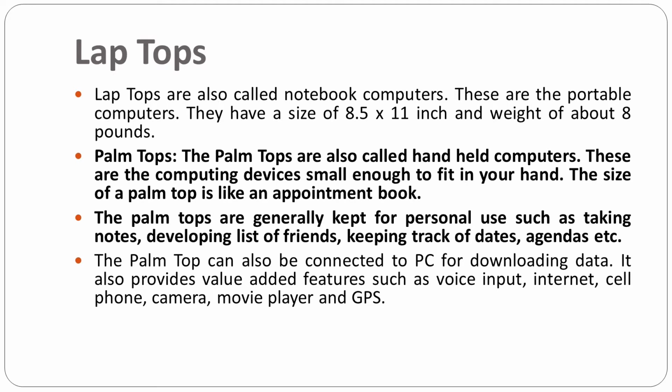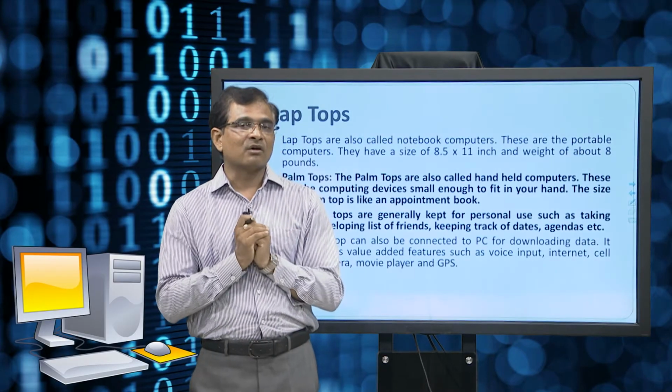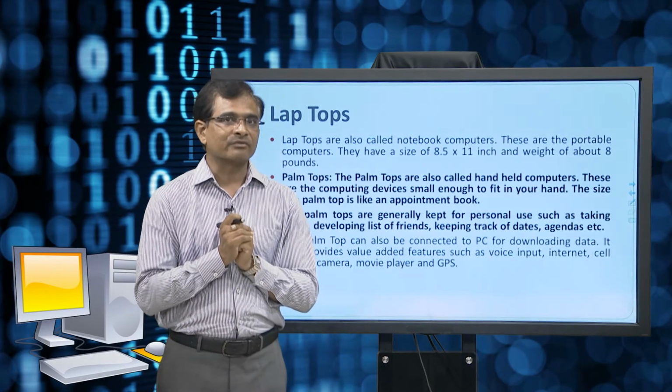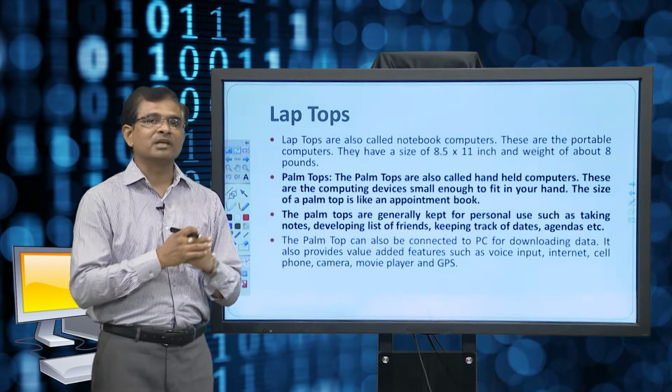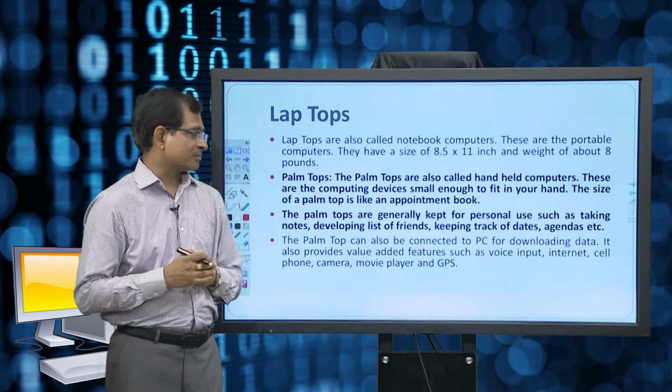The palm tops are generally kept for personal use, such as taking notes, developing a list of friends, keeping track of dates, agendas, etc. Earlier we used to have even pagers, right, and some such device came into existence, a digital diary sort of thing. We used to have a small keyboard, and then we used to store the phone details of different users or friends. All such types of things we were using earlier. All those devices can be classified into the category of palm tops, right.